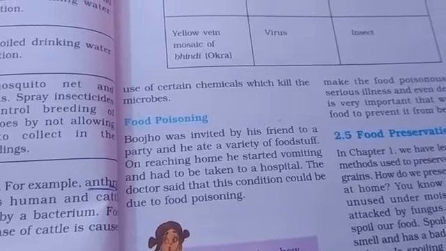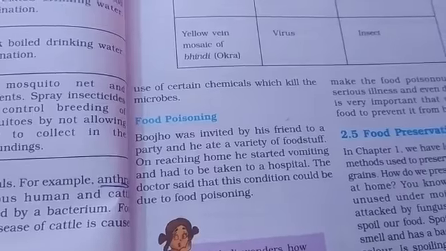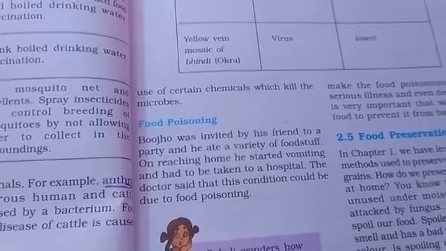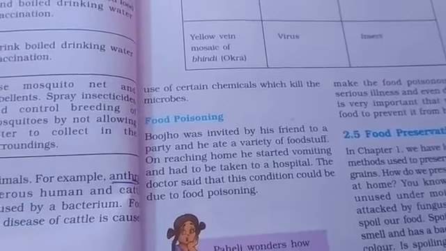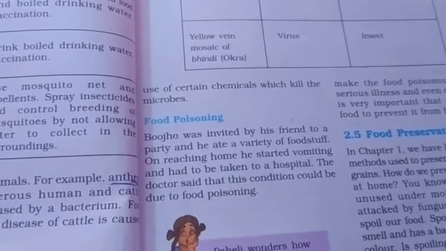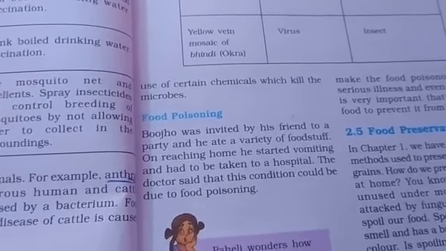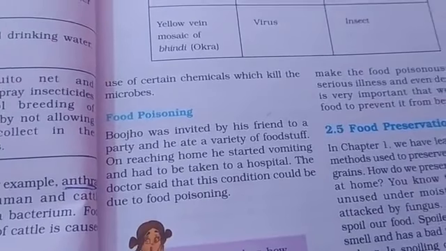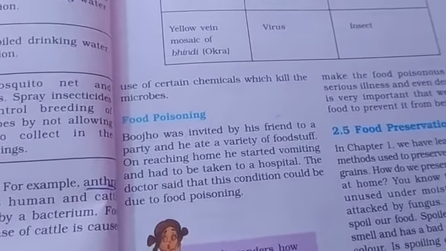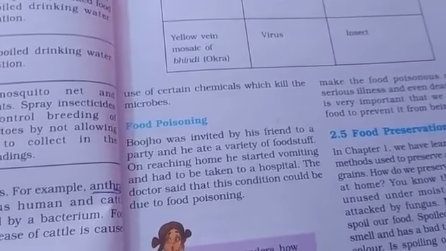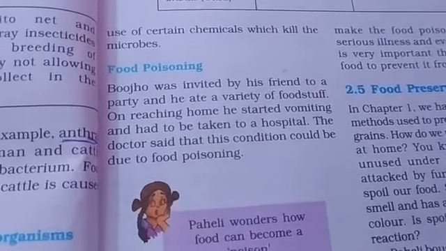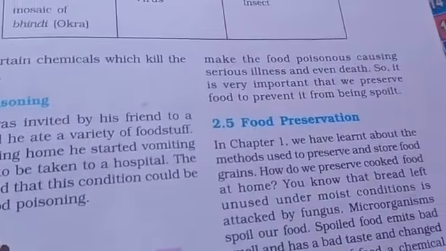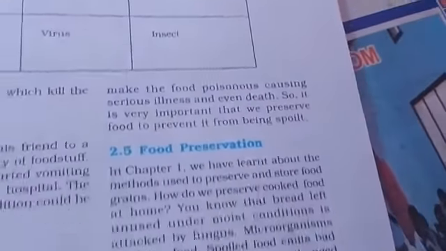For example, when we go to a function, the food is prepared and kept for a long time, and microbes attack that food. If you eat that food, it causes food poisoning. Its indication is a vomiting sensation. Vomiting will occur if we eat that food. That is explained, because microorganisms spoil the food.